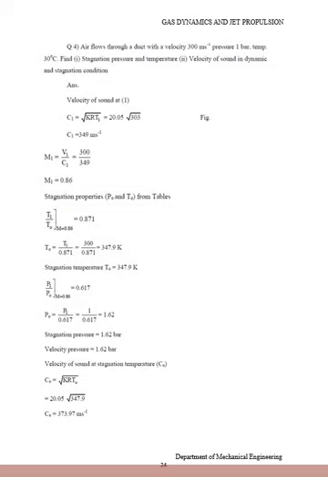Then the stagnation properties P0 and T0 from the gas table. Here T1 divided by T0 at Mach number 0.86 is equal to 0.871. Therefore T0 equals 300 divided by 0.871. Finally, T0 equals 347.9 Kelvin. Then find P1 divided by P0 at Mach number 0.86 from the gas table, which is equal to 0.617. Then find P0. P0 equals P1 divided by 0.617. Finally P0 equals 1.62.